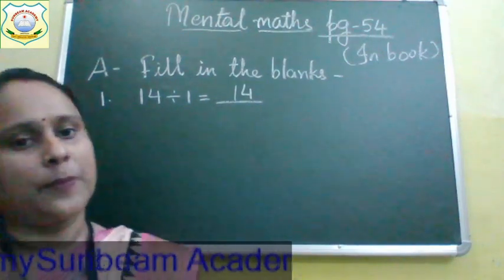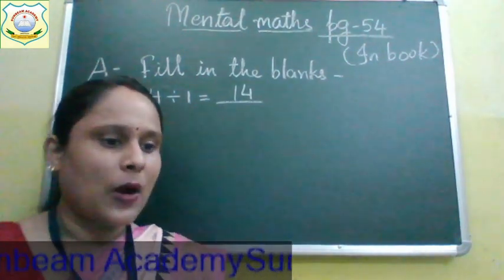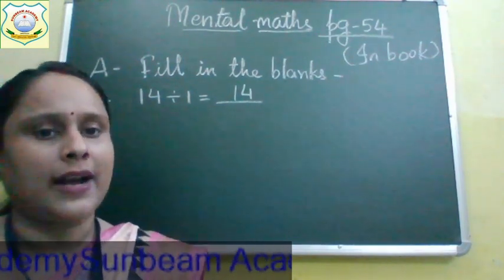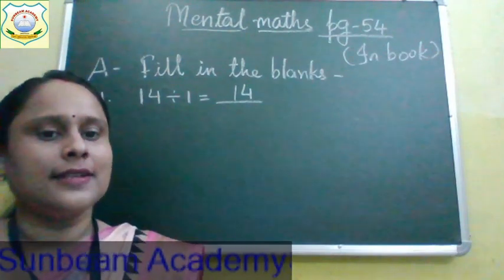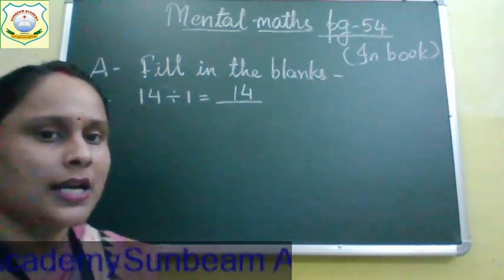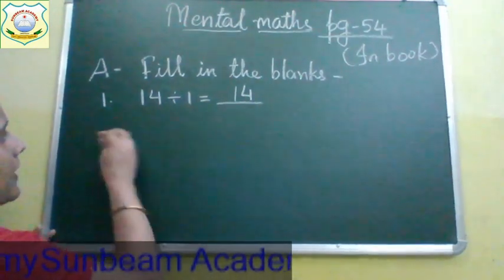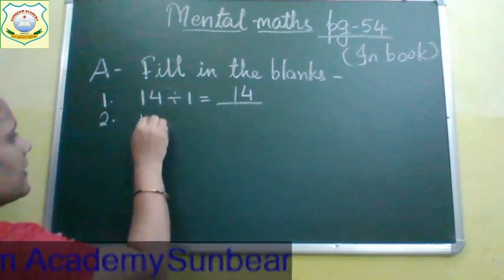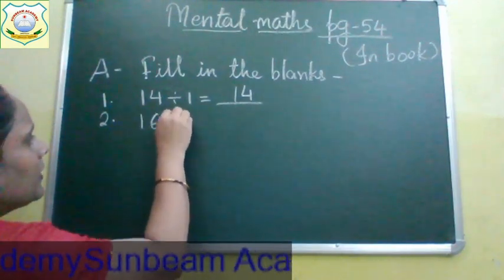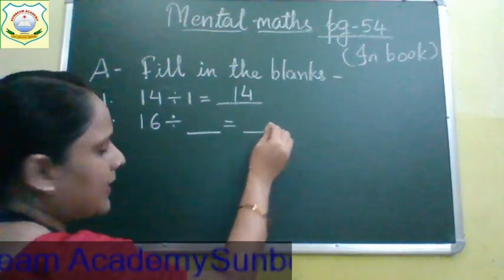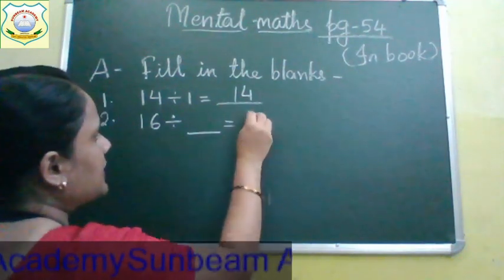Because we have done the properties right now. And in that property, what was written? In the first property, if any number is divided with 1, the answer, or quotient, is the number itself. So 14 divided by 1, you will get 14. Number 2, 16 divided by 1. It's the same. Okay. 16 divided by dash is equal to 16.